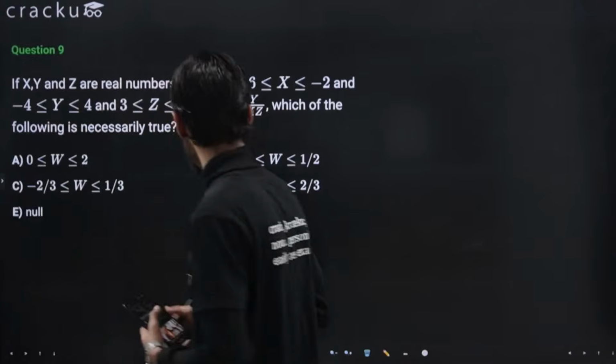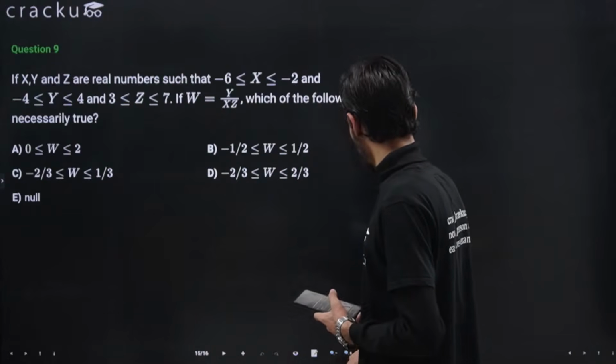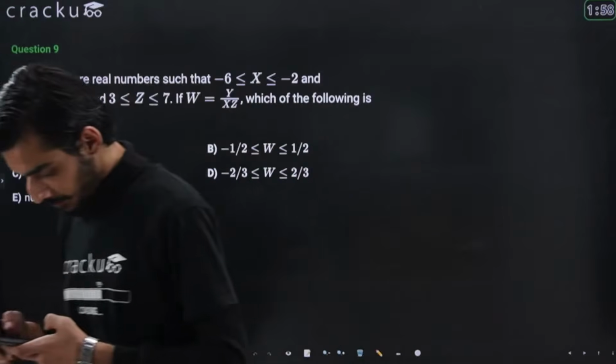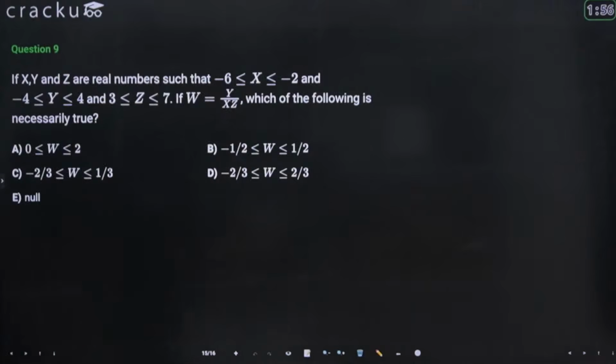Okay, so moving on to question number 9 then. Yeah, so Aviral, you are asking how I got the step of taking the denominator to the numerator.